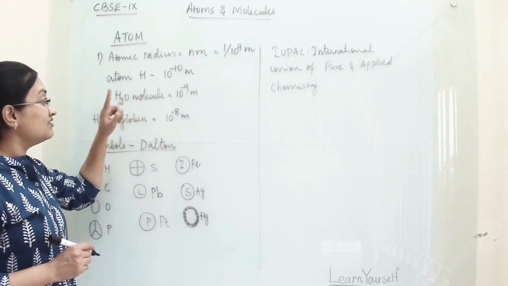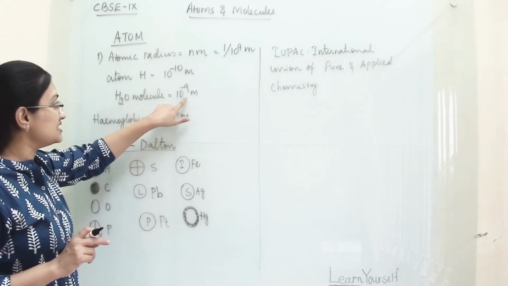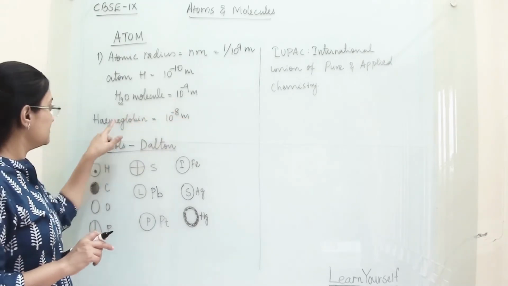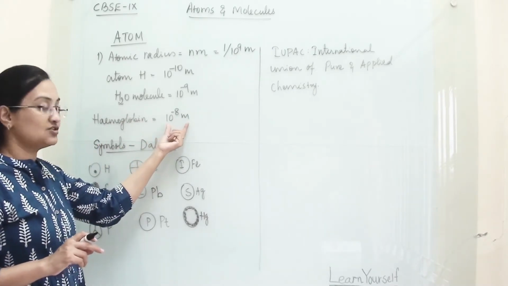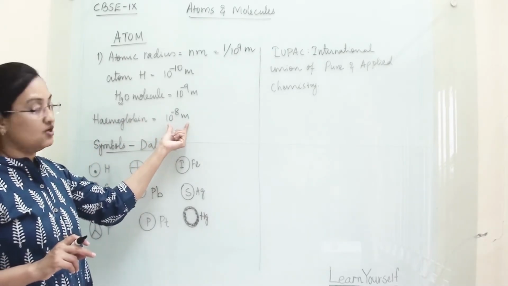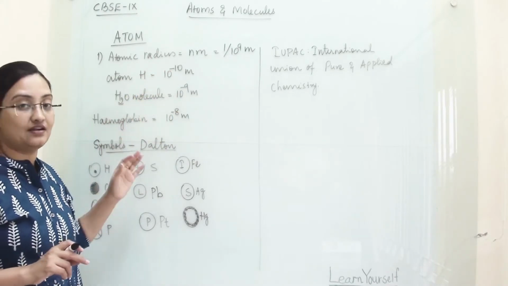Now, the radius of a hydrogen atom is 10 raised to minus 10 meter. The radius of an H2O molecule, here we are talking about molecules, is 10 raised to minus 9 meter. And one hemoglobin molecule's radius is 10 raised to minus 8 meter. So this will give you a brief idea of how small atoms are.